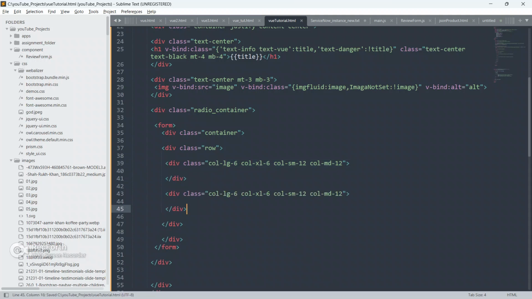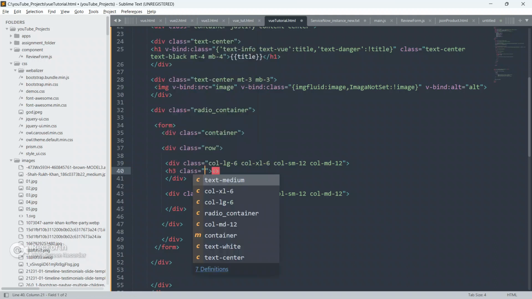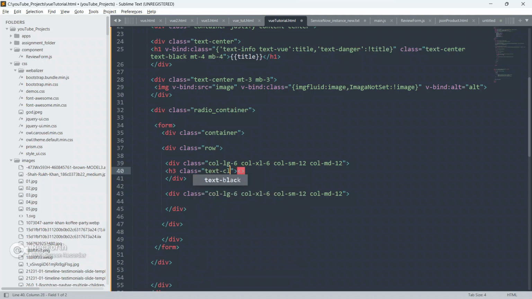Now I'm gonna copy this div and paste it below here. Okay, so now I'm gonna create an h3 here, give it a class as text-black.